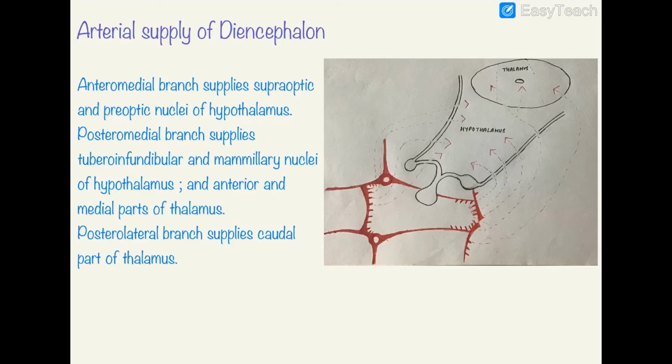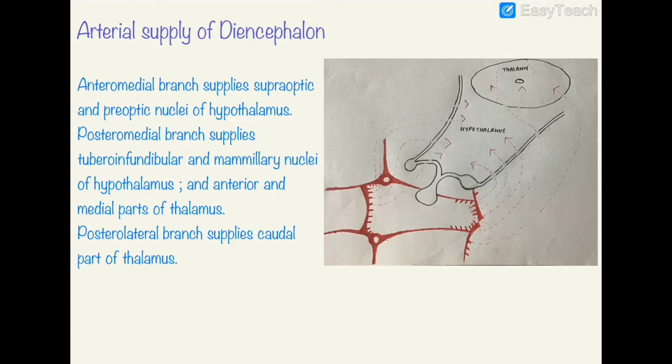The anteromedial branch supplies the supraoptic and the preoptic nuclei of the hypothalamus. The posteromedial branch supplies the tuberoinfundibular and the mammillary nuclei of the hypothalamus and the anterior and medial parts of the thalamus, and the posterolateral branch supplies the caudal part of the thalamus.